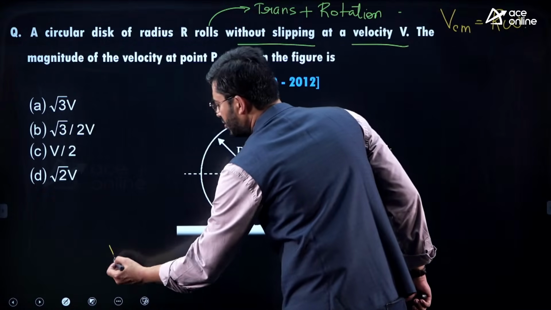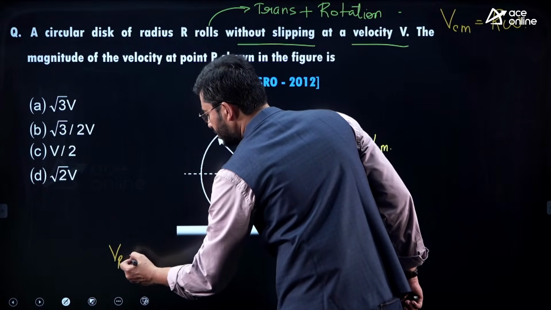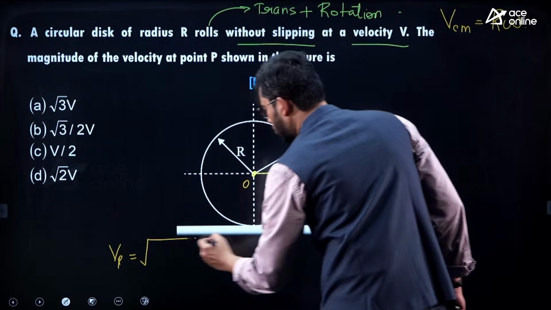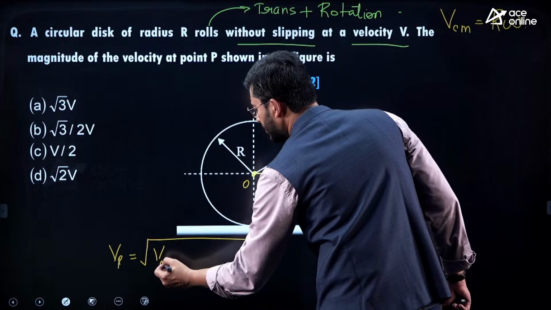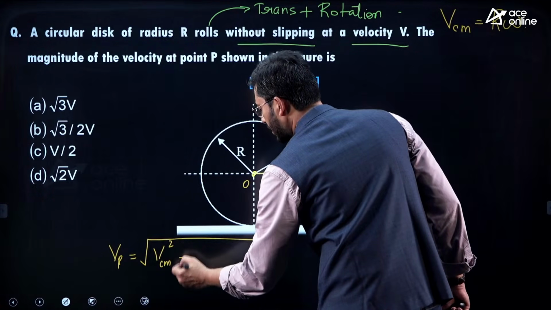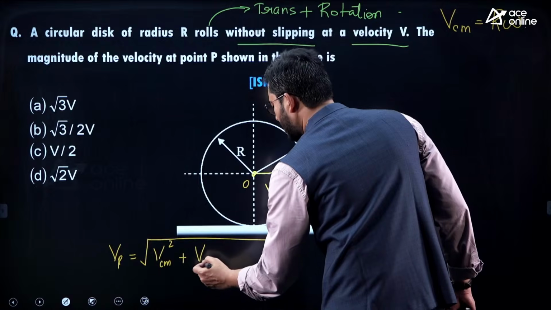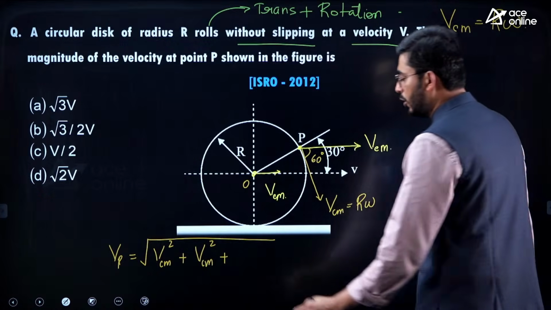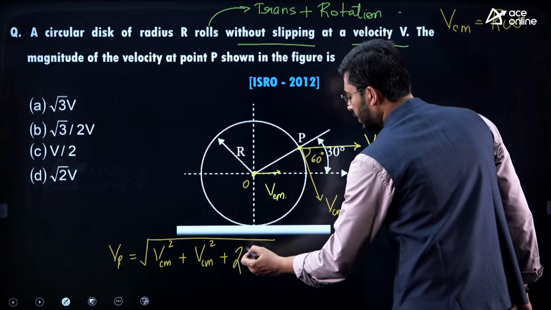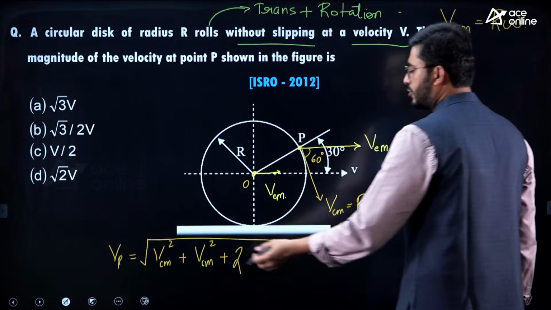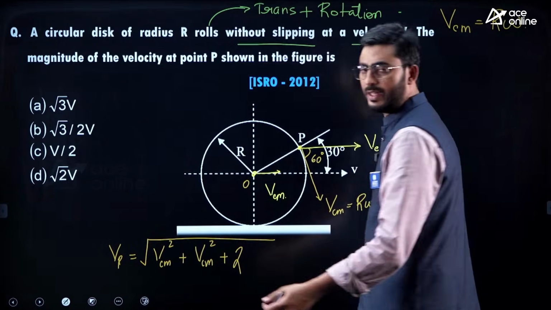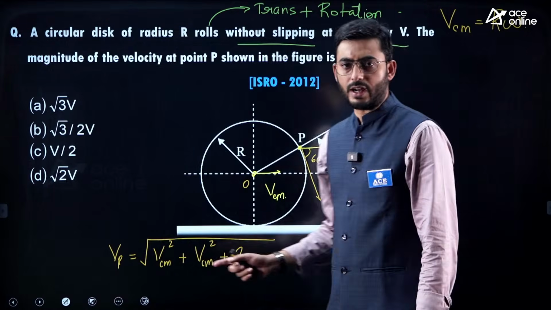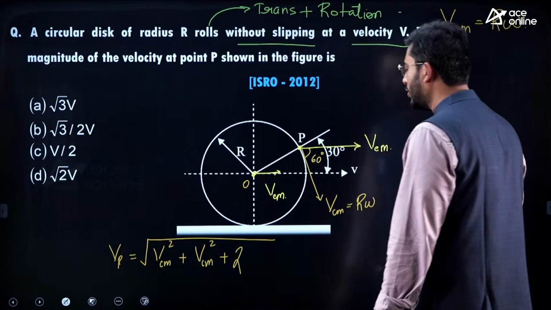Now you can simply apply the parallelogram law of vectors. The velocity of point P is equal to root over VCM square plus VCM square plus 2 times VCM square cos 60 degrees, using the formula R square equals P square plus Q square plus 2PQ cosine of the angle.